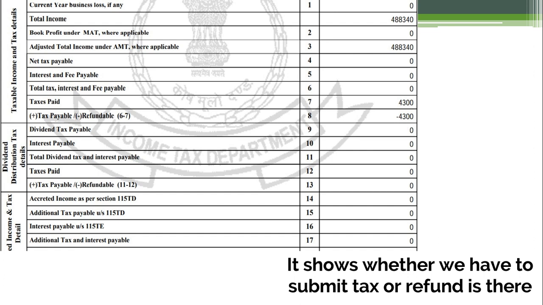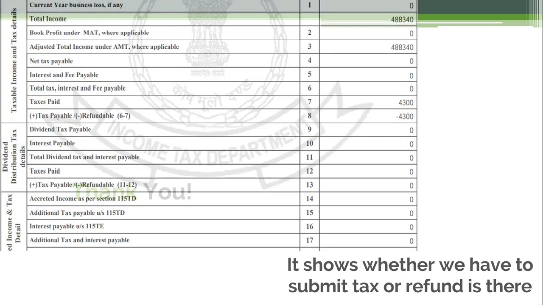This person has paid 4,300 in advance taxes, but the income was not exceeding the limit, so he or she will get the refund. This particular page shows whether you have to pay tax or a refund is due to you. So this is all about this particular module.